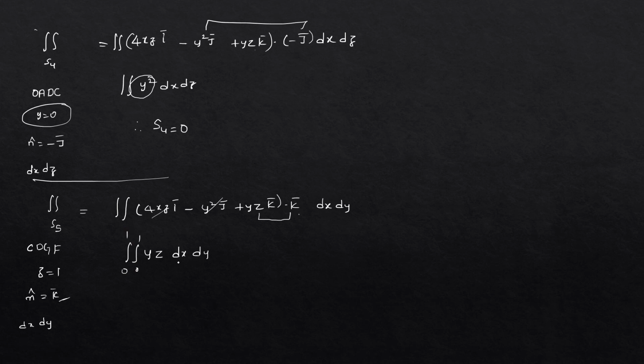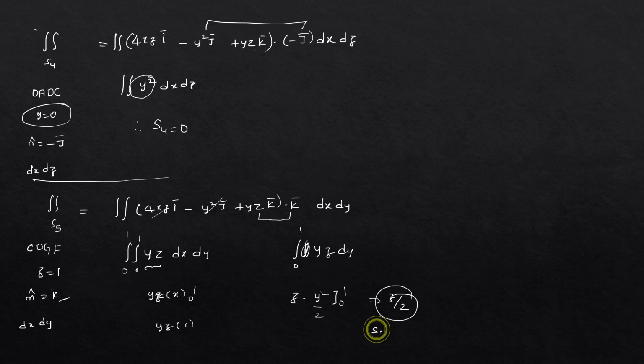Since we are integrating with respect to dx first, y and z are constants, so we get yz into x from 0 to 1, so yz into 1. Now we integrate with respect to dy. Only a single integral remains, 0 to 1, and z is constant. The integral of y is y square by 2 with limits 0 to 1, so we get z by 2 as the S5 value. But since z is equal to 1, the answer is 1 by 2.